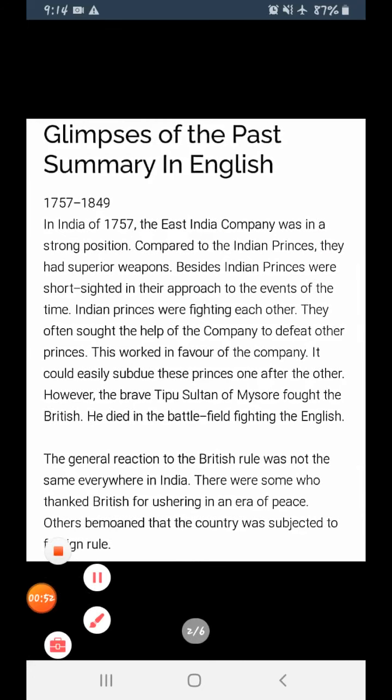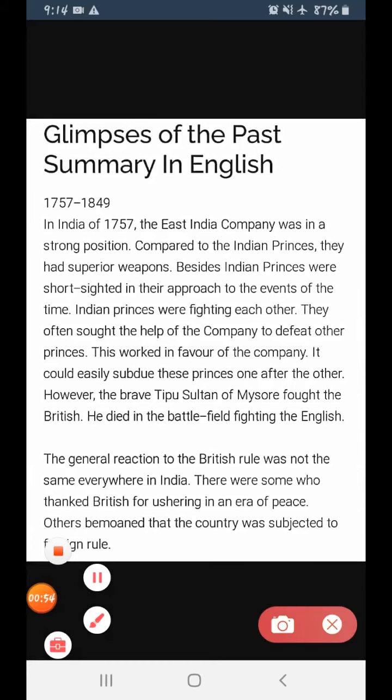So this is the summary. I am going to explain you in a nutshell. Now see, glimpse of the past summary in English. Before starting this chapter, first of all, I would like to ask you some very important questions. I hope we all know when India got independence. Can you tell me any good reason why we needed independence?